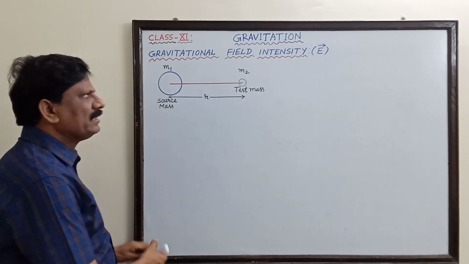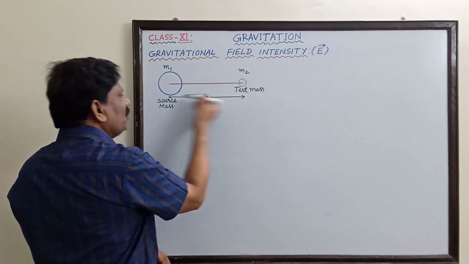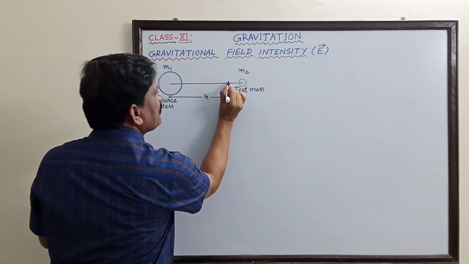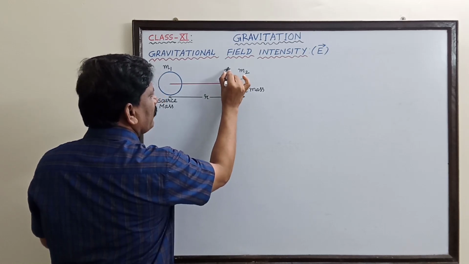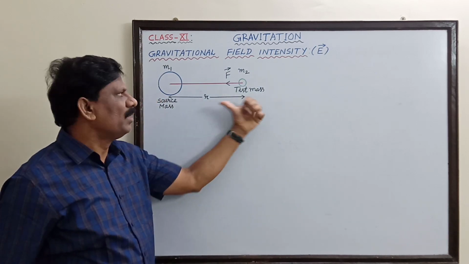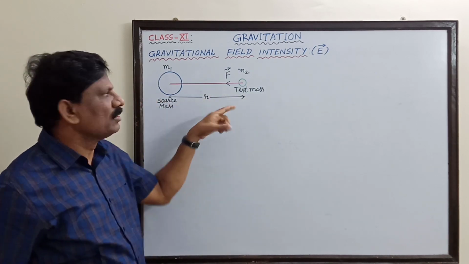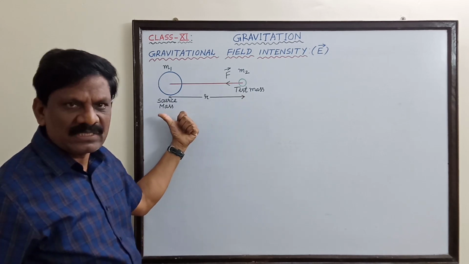One thing you should remember, the test mass only will be attracted towards the source mass. This is the direction of the force acting on the test mass. It is bound to the source mass. So the direction of the gravitational force acting on the test mass is towards the source.